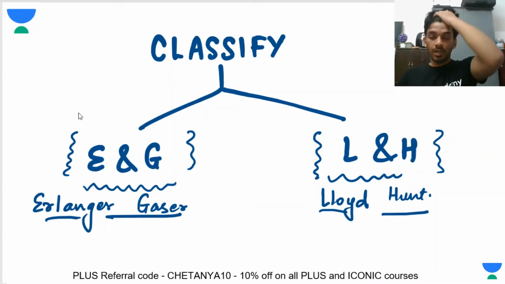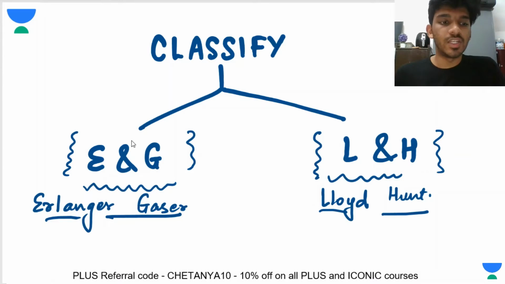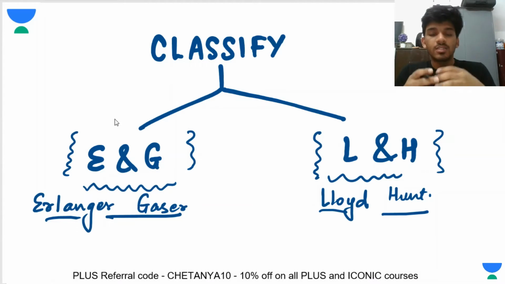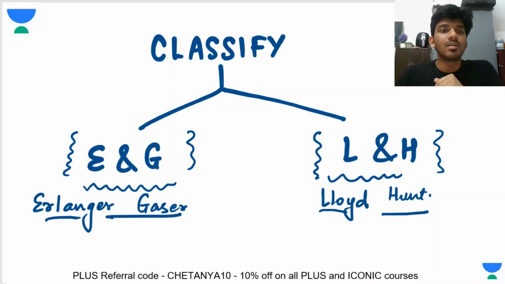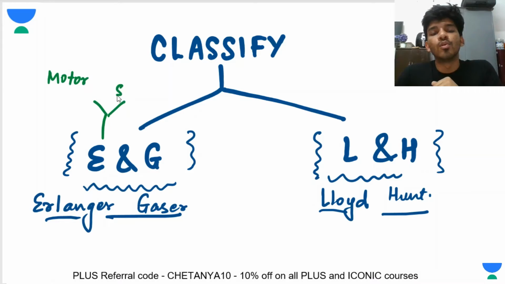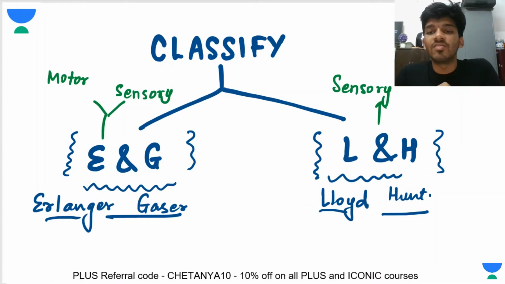Sorry for the interruption. So we're talking about the two kinds of classification, the Erlanger and Gaster and the Lloyd and Hunt classification. If you look at the two classifications, it is important to know the difference between these two. The main point of difference is that the Erlanger and Gaster classification is for both motor and sensory, whereas the Lloyd and Hunt classification is only for sensory fibers. We will look into the differences in detail when we're talking about the two classifications. So first, let's move on to the Erlanger and Gaster classification.